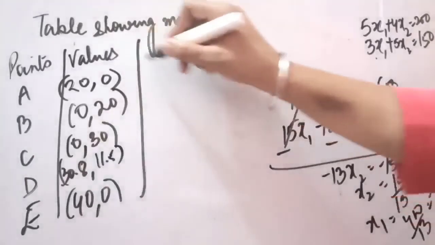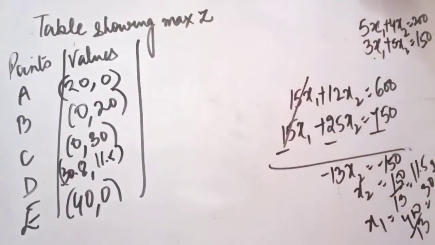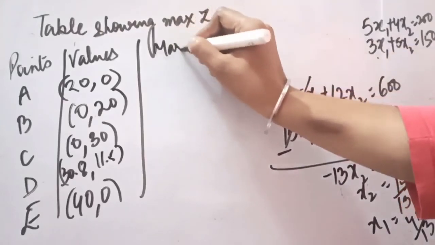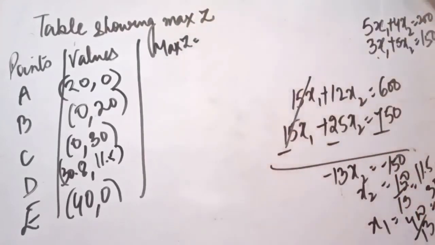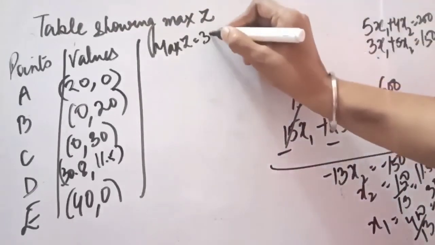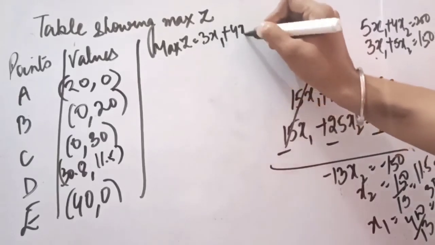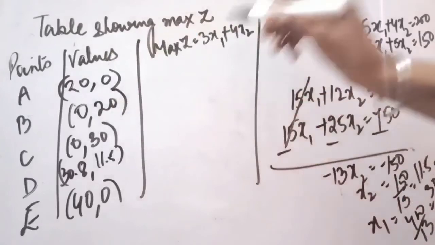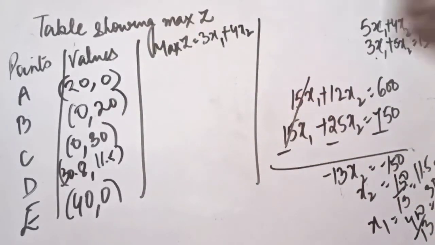So now we have filled all the values in this table. Now finally what is our objective? So in the question maximize z. What was our maximize z? In the question it was given that our maximize z is 3x1 plus 4x2. Now we will be filling these values in this objective function and we will see where we can maximize.